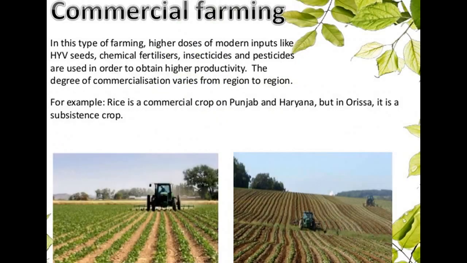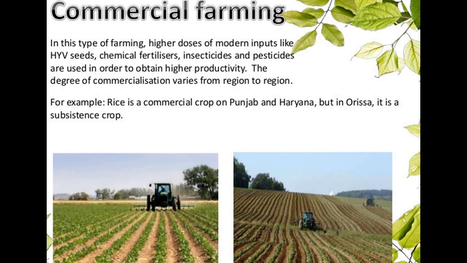Now we are coming to the main farming, which is commercial farming, and because of that we are getting the food which we are getting currently. In this type of farming there are higher doses of modern inputs like HYV seeds, chemical fertilizers, insecticides and pesticides used in order to obtain higher productivity, and the degree of commercialization varies from region to region.